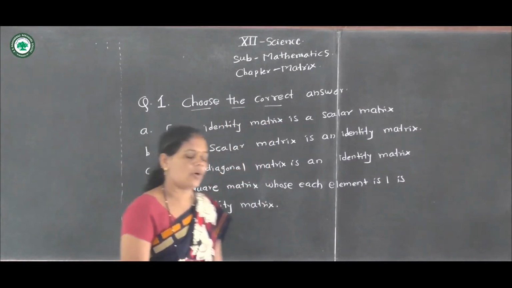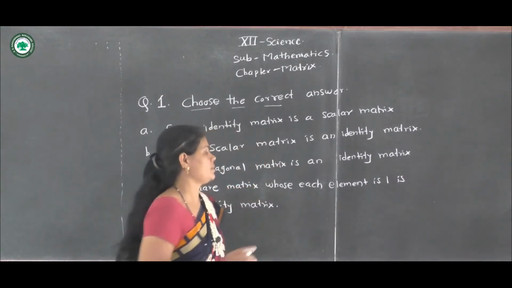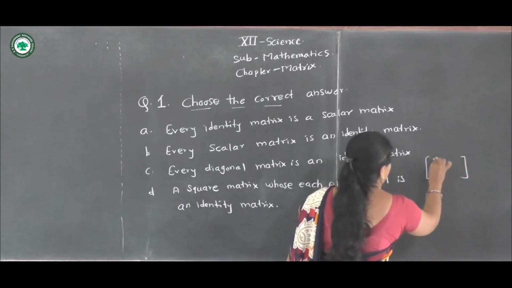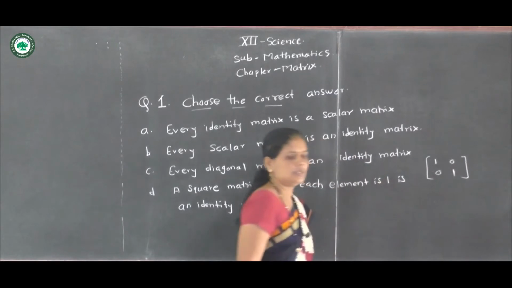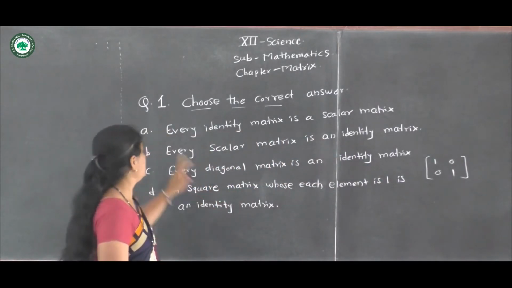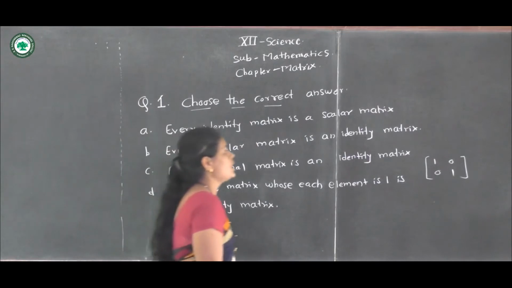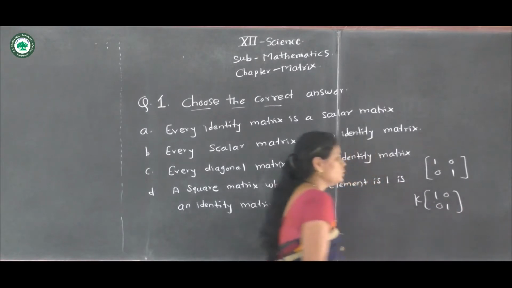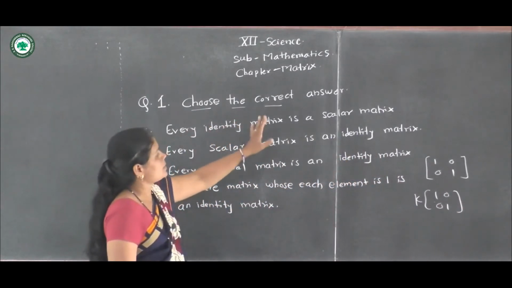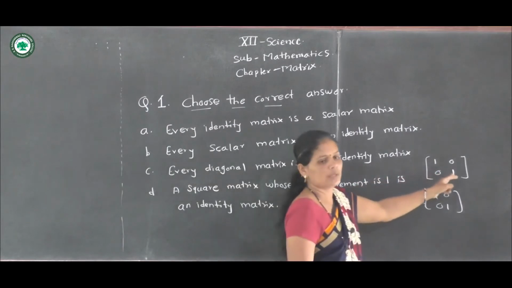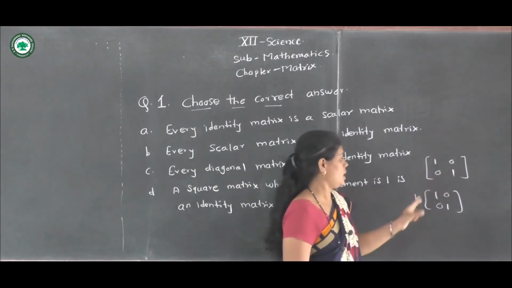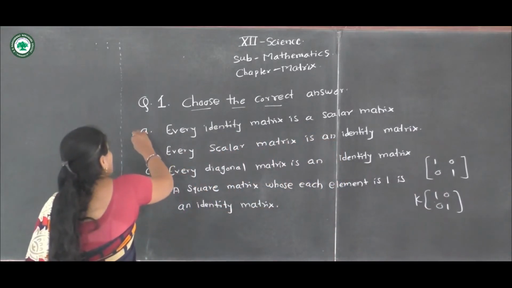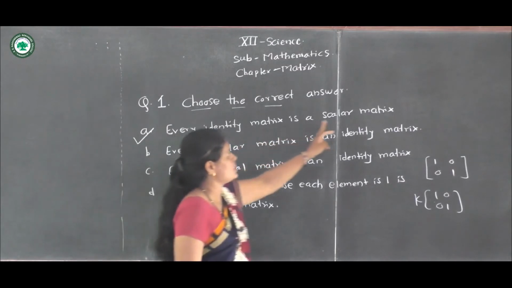We know the definition of all matrices. Identity matrix means a square matrix, 1 0 0 1 is an identity matrix. Every identity matrix is a scalar matrix. Scalar matrix means k into 1 0 0 1. Your first option, every identity matrix is a scalar matrix. 1 0 0 1 is an identity matrix, it is also a scalar matrix, k into 1 0 0 1. Therefore, our first option is correct. Every identity matrix is a scalar matrix.